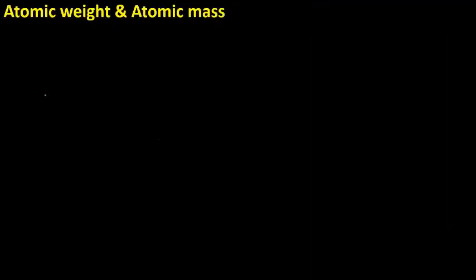Atomic weight and atomic mass. I told you already, atomic weight means weighted average. Atomic mass means mass of each element. Now, gram atomic mass. Previously we discussed that calculating atomic mass, that means the mass of an atom, is very, very difficult. Even we feel it is very difficult to count the rice grains or wheat grains in 1 kilogram, because the number is very, very large.